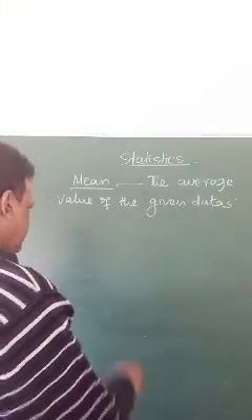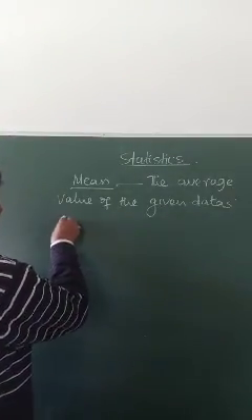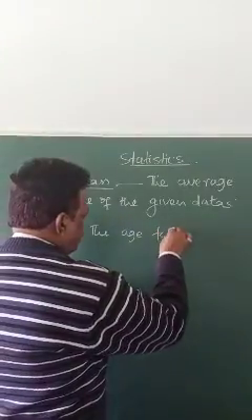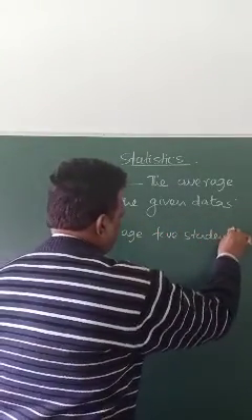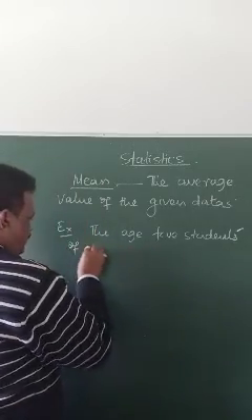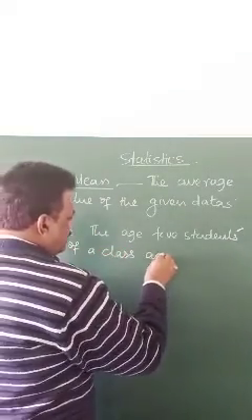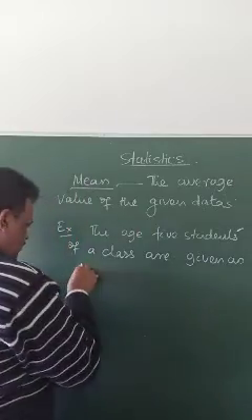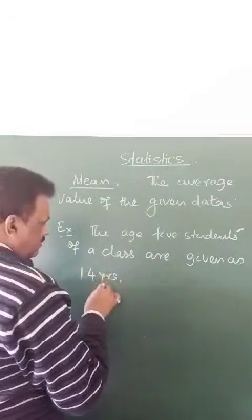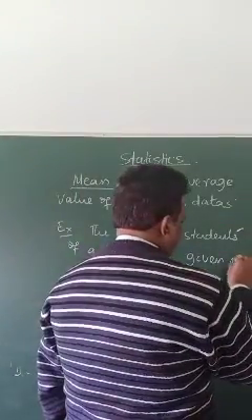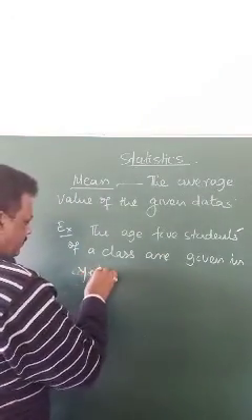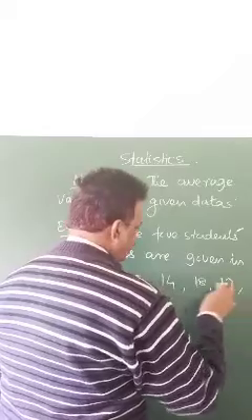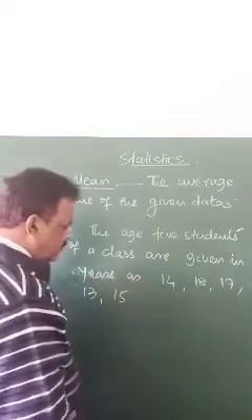Given data means, suppose in a class, take one example, the ages of 5 students of a class are given as 14 years, given in years: 14, 18, 17, 13, 15.